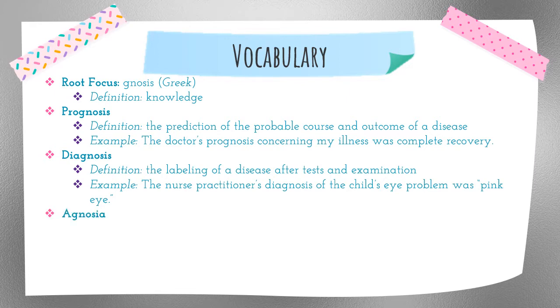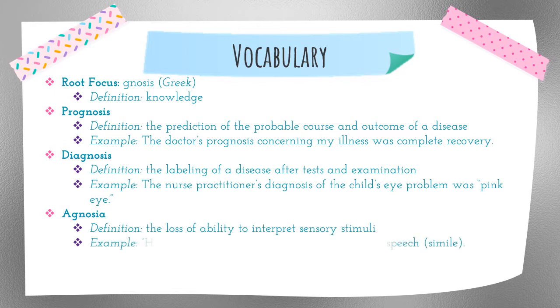Agnosia. This is the loss of ability to interpret sensory stimuli. So things that get your senses going, you don't know what they are. This includes not being able to smell, not being able to hear, not being able to feel. For example, oops, sorry, that is not the example. I don't know what the example is for agnosia. This is from the last lesson. You probably remember that. Let's say, because of the man's agnosia, he was not able to smell the dinner. Something to that effect.